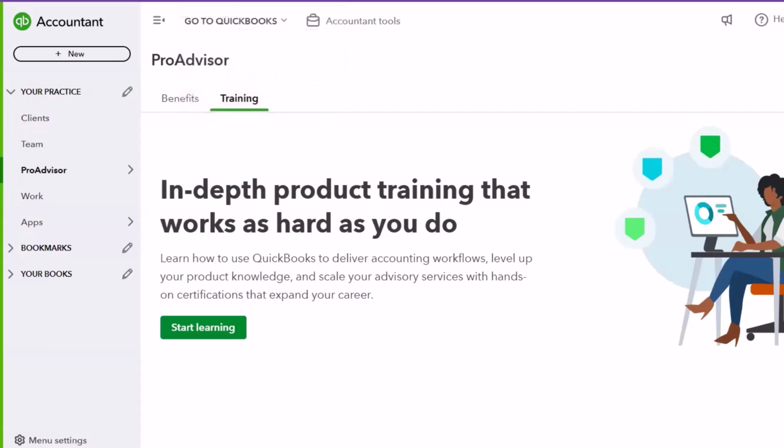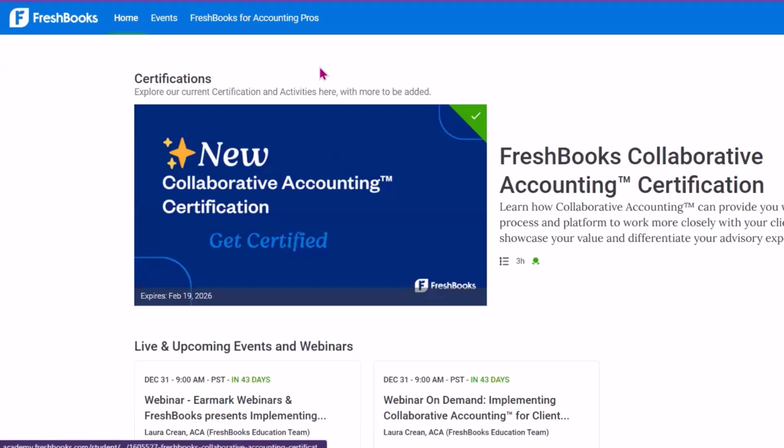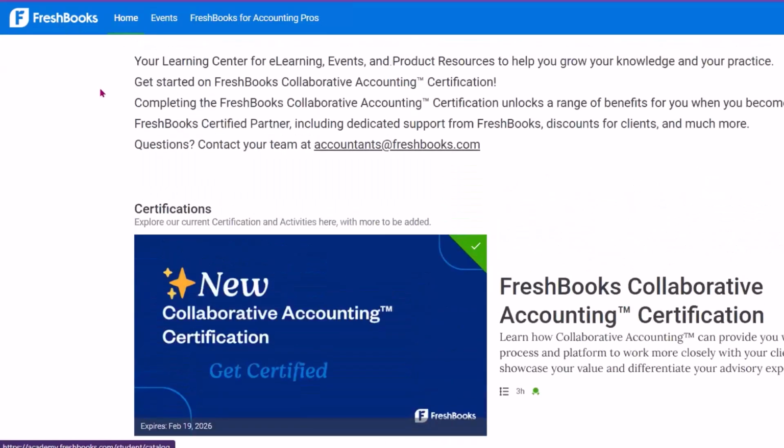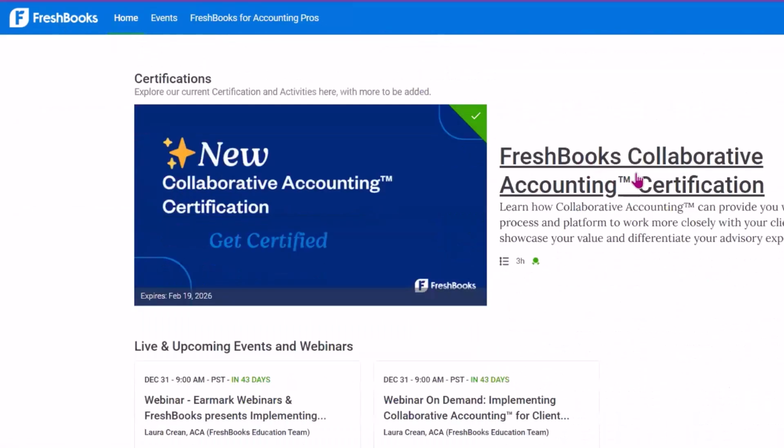Now let's go over to FreshBooks. If you head over to FreshBooks, FreshBooks has its academy in a different place as well. So you would go to the FreshBooks Academy, academy.freshbooks.com. And right now, FreshBooks has its FreshBooks Collaborative Accounting Certification. So I absolutely love this certification program. It started last year, so it started in 2023.